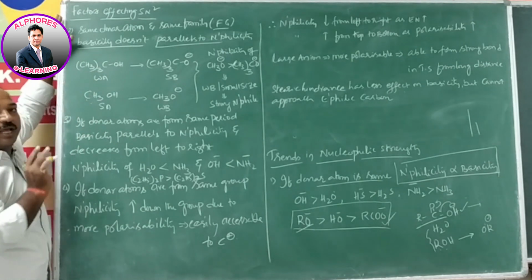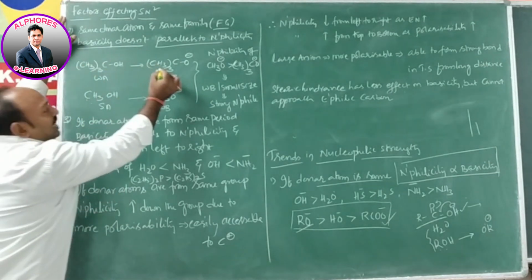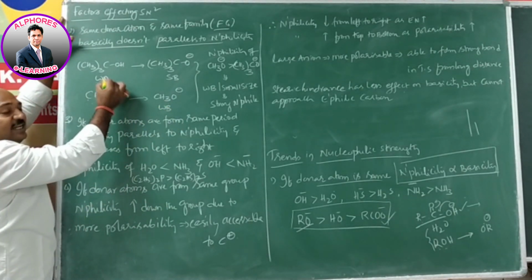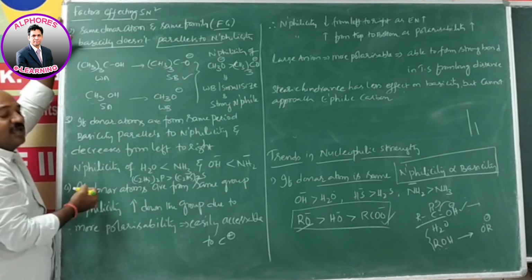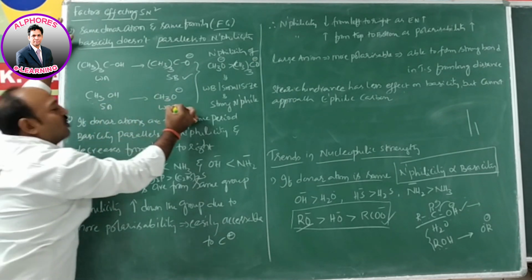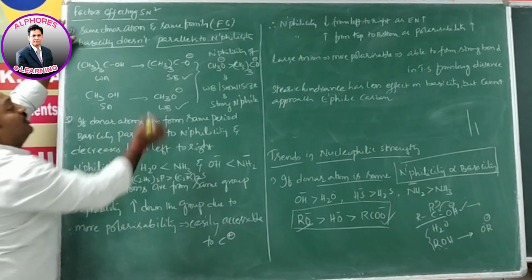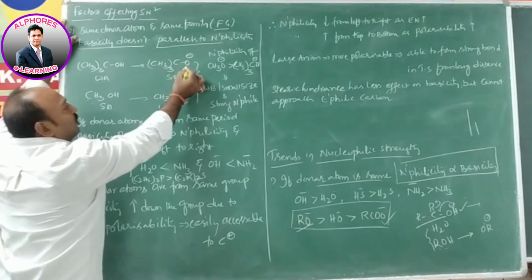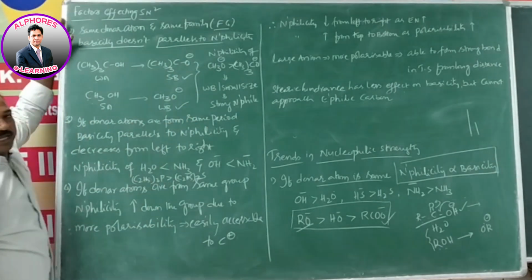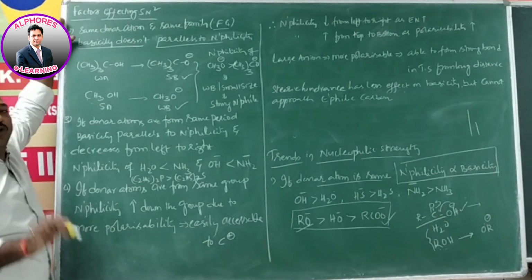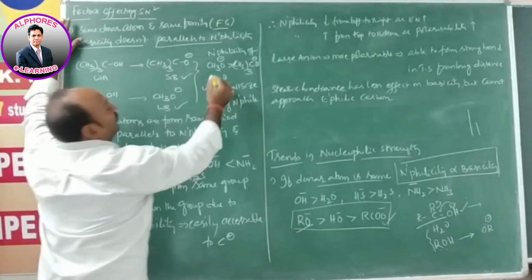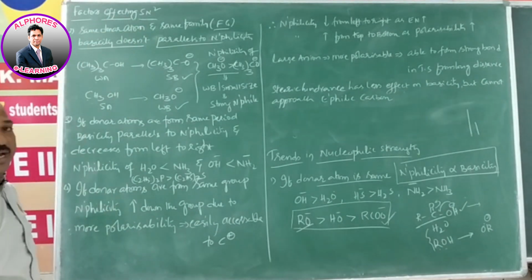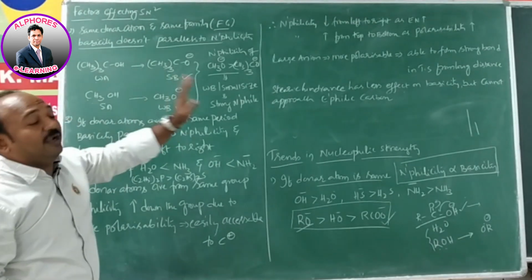of three alkyl groups. So here tertiary butoxide is from the weak acid, so its conjugate is a strong base, and methoxide is from the strong acid, so its conjugate is a weak base. So it is a strong base, it is a weak base. It is very clear, the basicity order: tertiary butoxide is greater than methoxide. But nucleophilicity, if you observe, the nucleophilicity of methoxide ion is greater than tertiary butoxide. So methoxide is greater than tertiary butoxide.